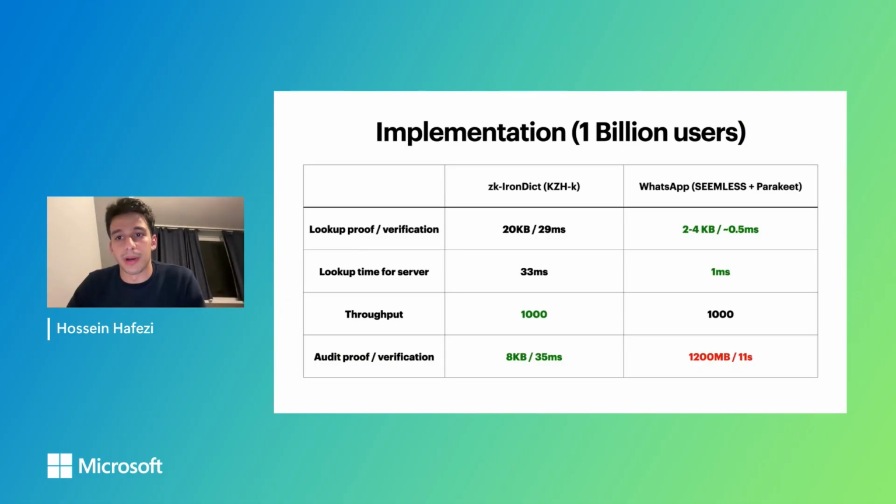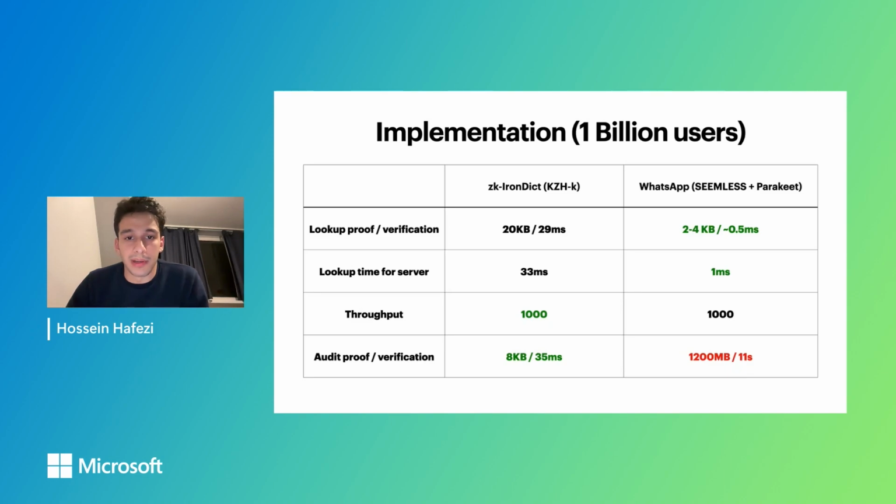It's 2 to 4 kilobytes, which can be verified in less than 1 millisecond. Basically the reason for that is our CPUs are more hash friendly, and not really pairing operation friendly. The lookup time for the server for us is 33 milliseconds, while for WhatsApp it is 1 millisecond.